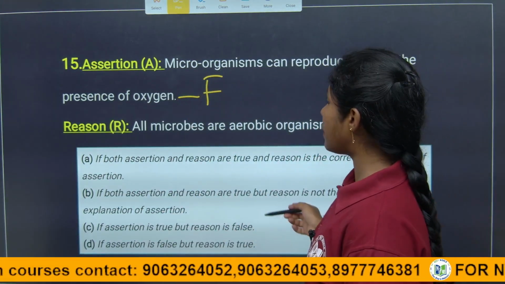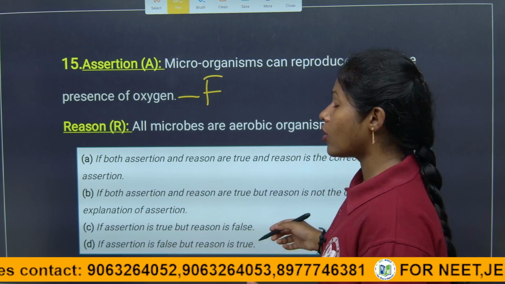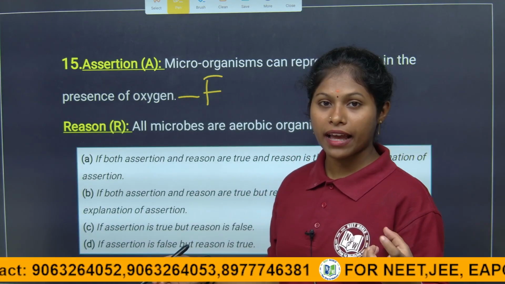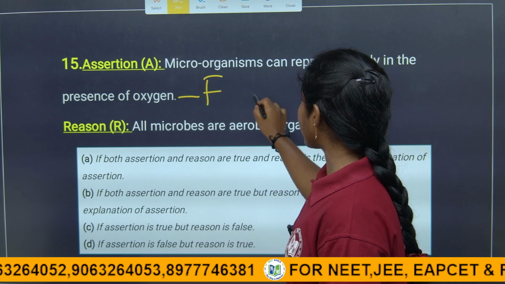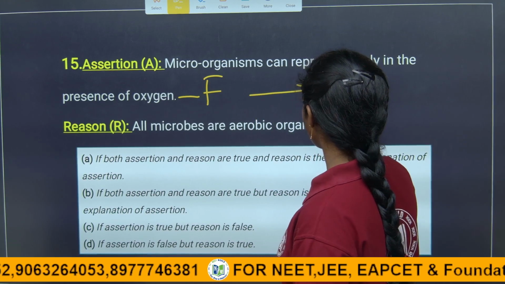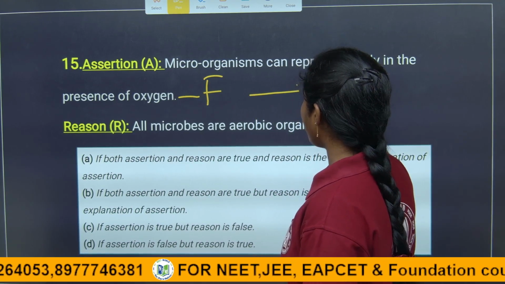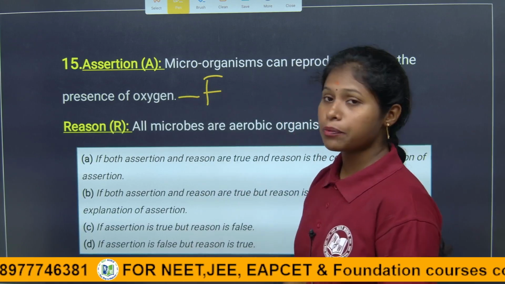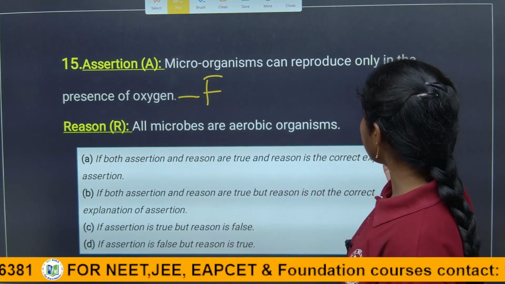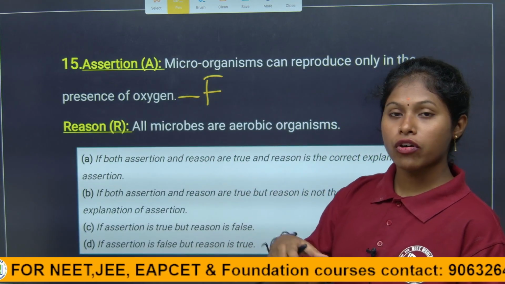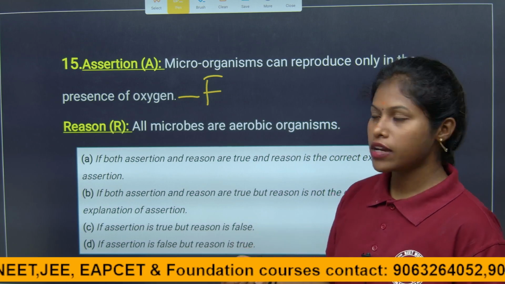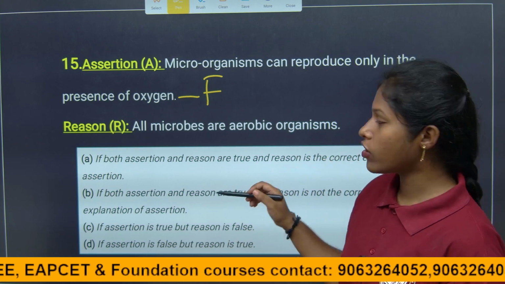Anaerobic bacteria, like Clostridium botulinum and Clostridium tetani, are examples. So here it is a false statement, not a correct statement.